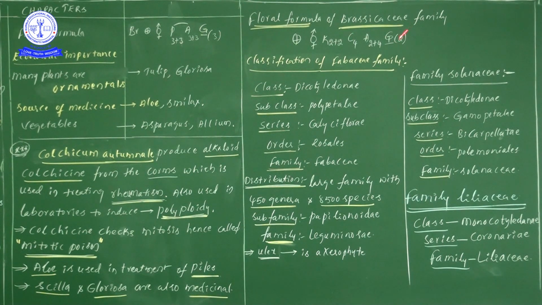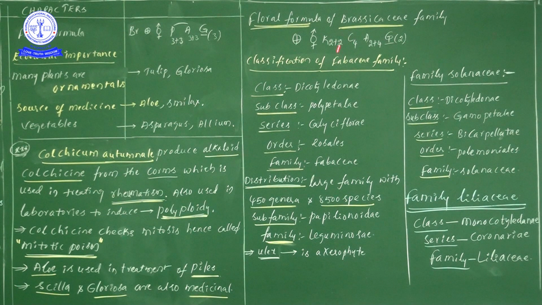Now, the distribution of the Fabaceae family members. It is a large family with 450 genera and 8,500 species. The family is Leguminosae, the subfamily is Papilionoideae.